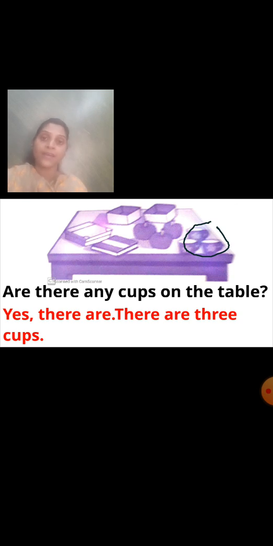We use are there or there are when we are talking about more than one person, object or animal. Yes or no? When we are talking about plural things, that time we use there are. Okay? So I hope you all have understood this lesson. So students, you also try to practice this lesson at home and try to solve these questions.